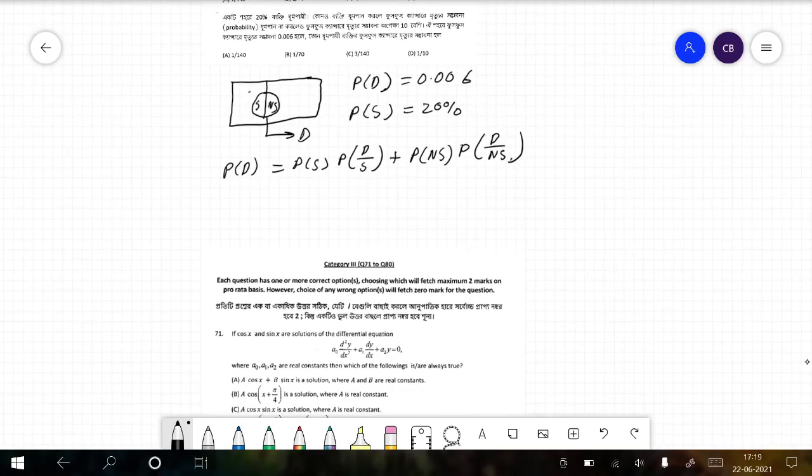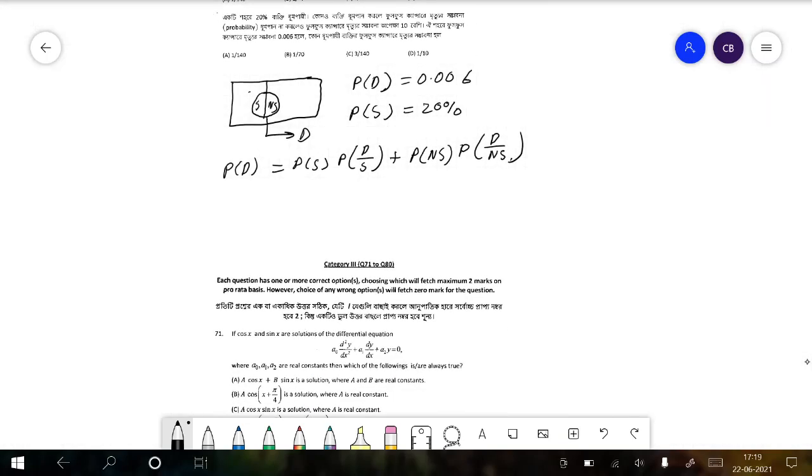Now, we don't know the probability of dying given smoker or given non-smoker, so we replace one with x, and the other with x by 10, because it is said that the probability given smoker is 10 times this.